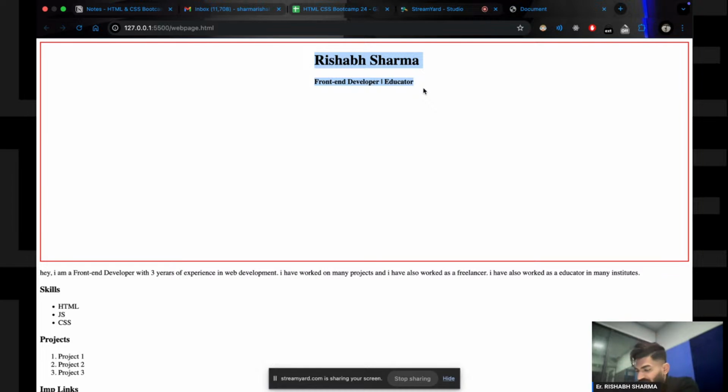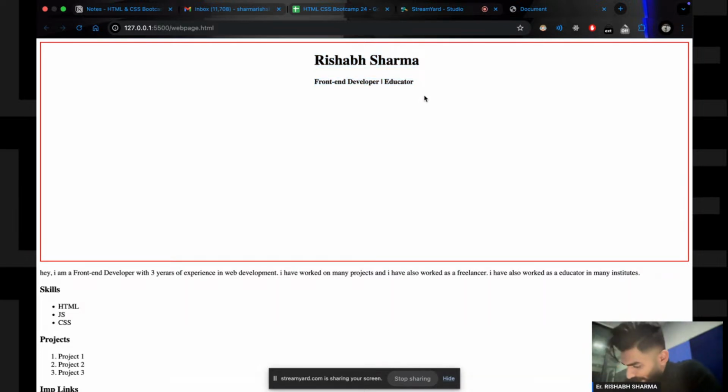Inspect? No, not from inspect. No. Can you 100% say that this is exactly in the center? No, we cannot say. By using margin left, margin right, we can never say that this is exactly in the center. Then how can we say that? Okay, let's not go into how we can do that.